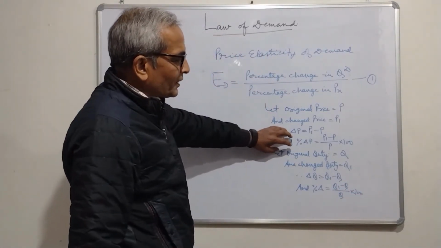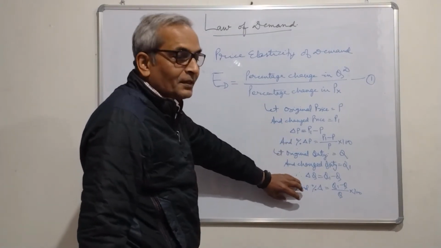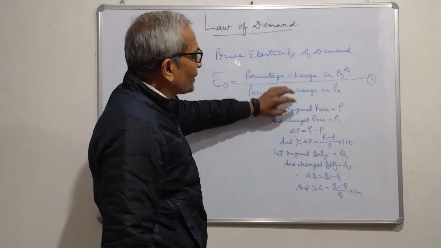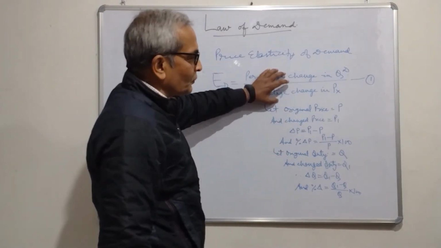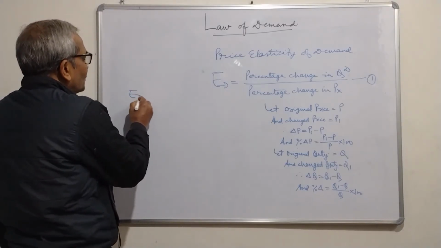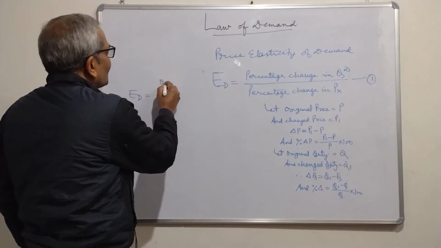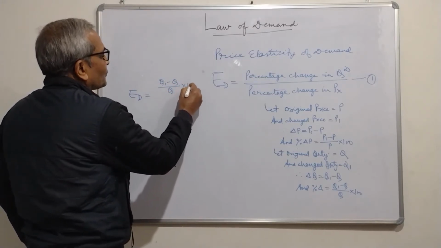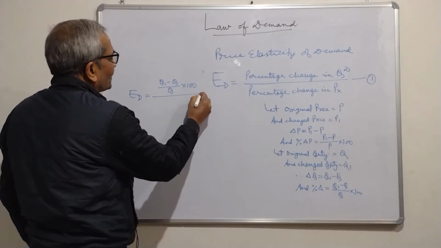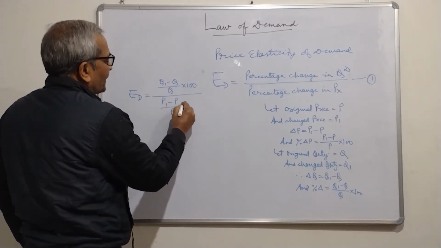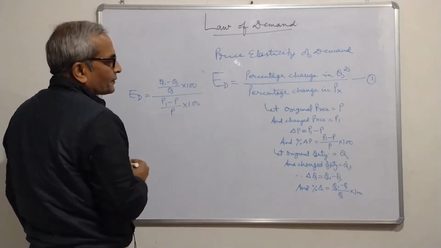So, this is percentage change in price, and this is percentage change in quantity. Now, we will put these values in this formula. What do we get? ED equals Q1 minus Q divided by Q into 100, whole divided by P1 minus P divided by P into 100.